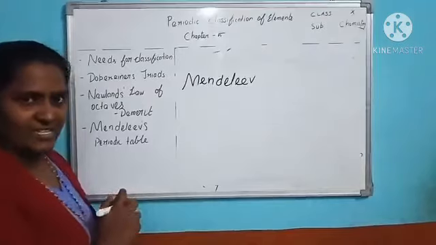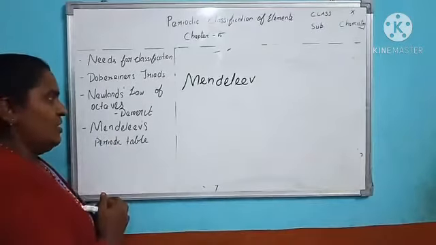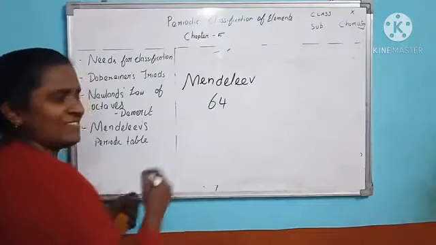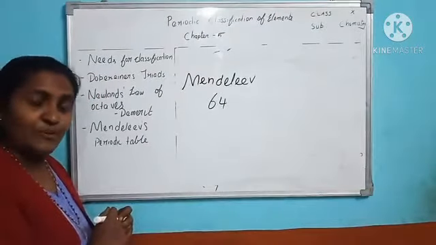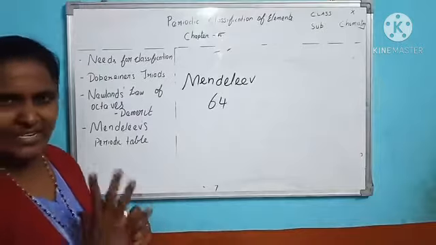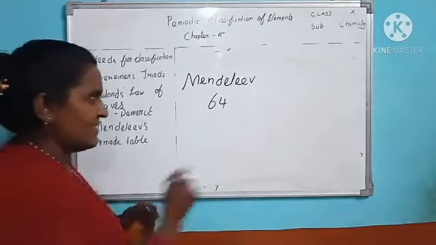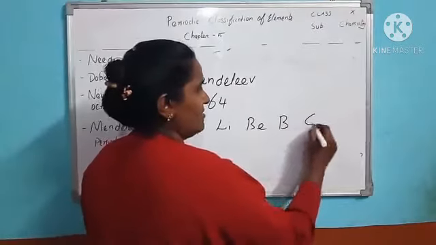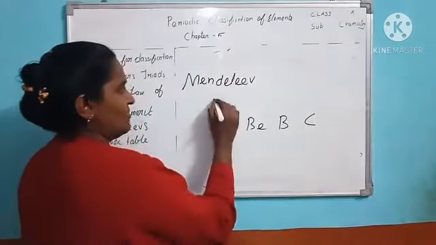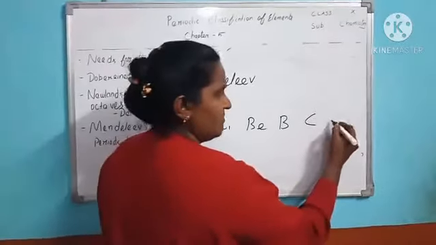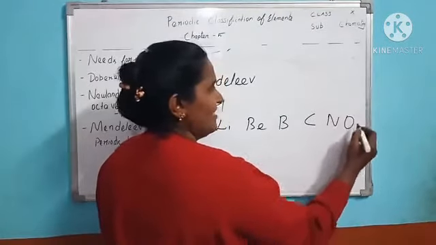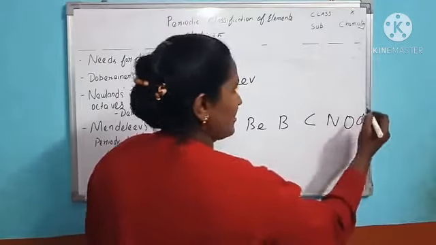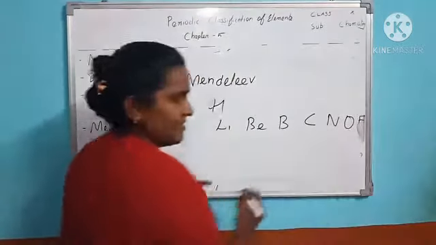Okay, Russian scientist. During his period, around 64 elements were discovered. He was arranging accordingly: hydrogen, lithium, beryllium, boron, carbon, then nitrogen, oxygen, then fluorine. Hydrogen is in the top position. Like this, he was arranging.